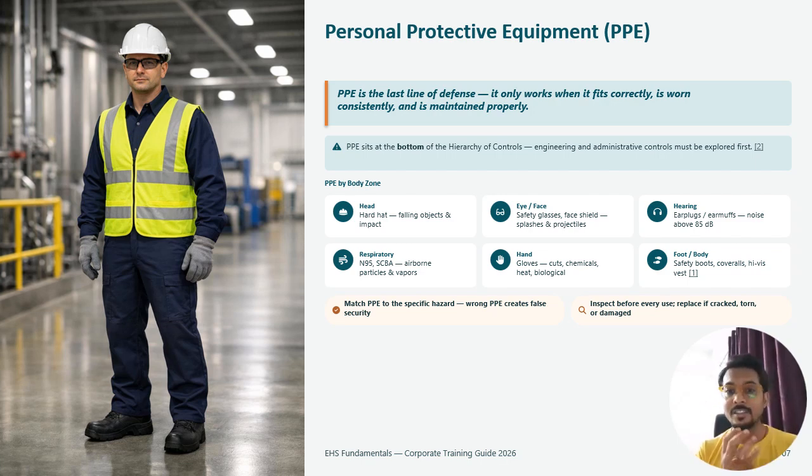Hand gloves: cut resistant, chemical, heat, biological. Wherever we are working, whether it is a biological hazard, a chemical hazard, or a sharp object hazard, depending on that we have to choose the gloves properly. Foot and body: safety shoes and body protection, and any other required protocol. So PPE is a fundamental area: we follow the rules and regulations based on the risk we identify.